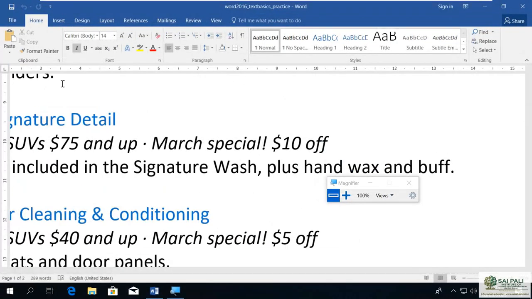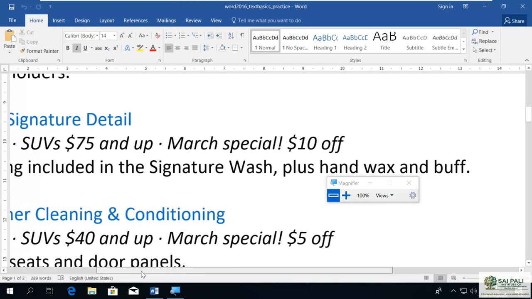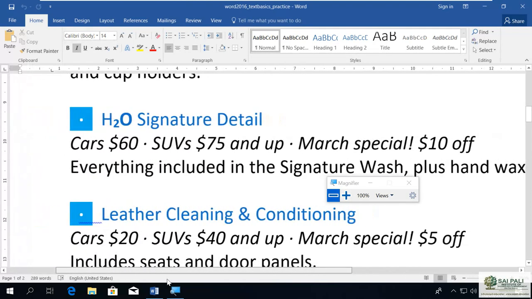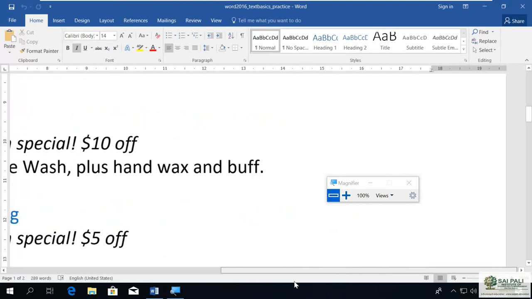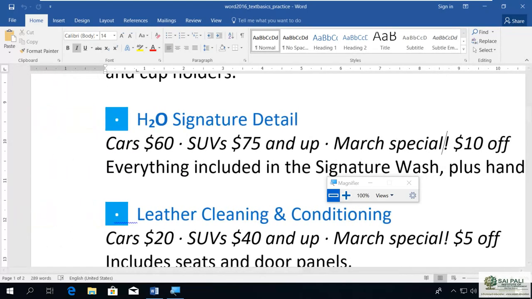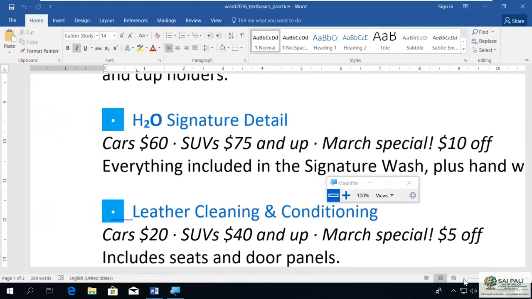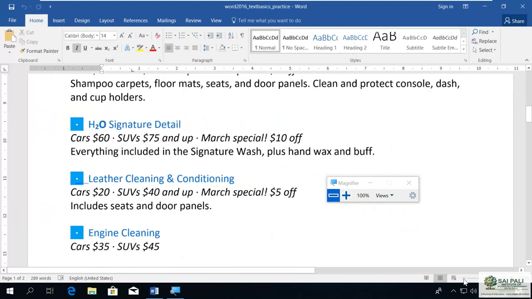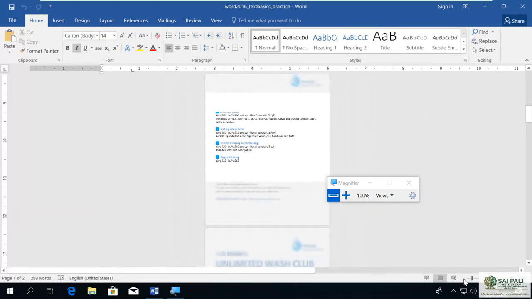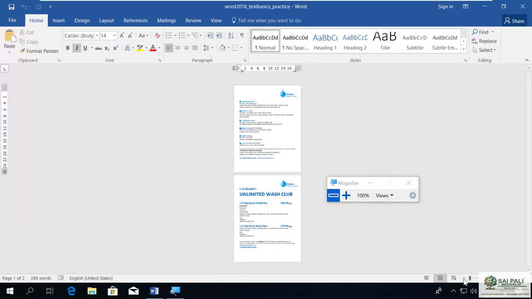Now because it is enlarged, I have this slide bar here because it is not fitting on the screen, so I can move this side and this side. If I do minus, it is getting smaller and smaller.